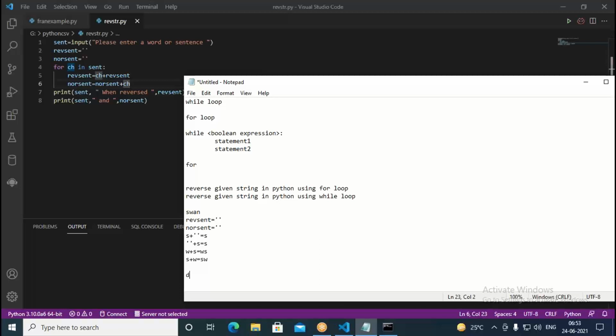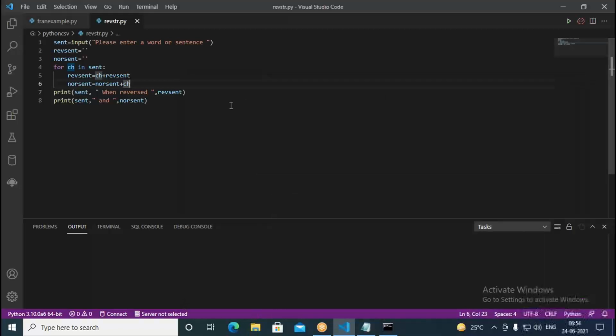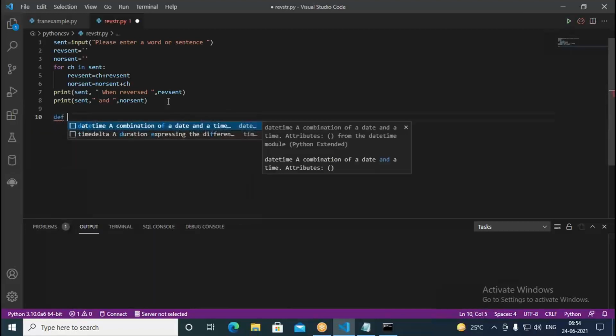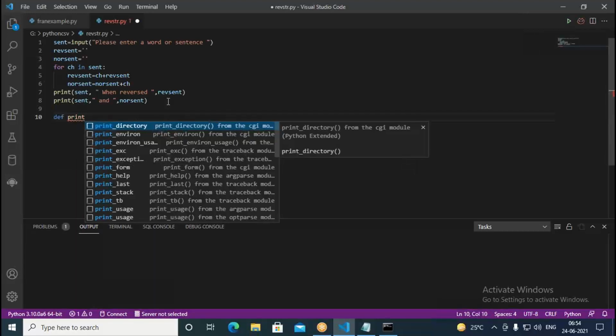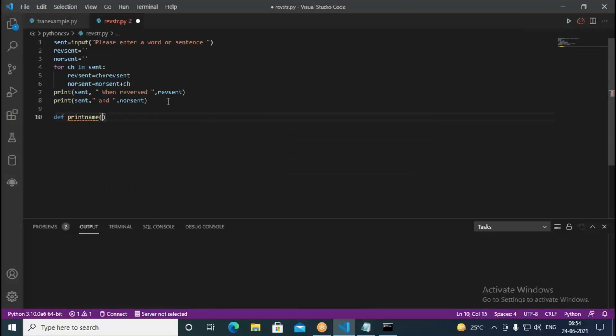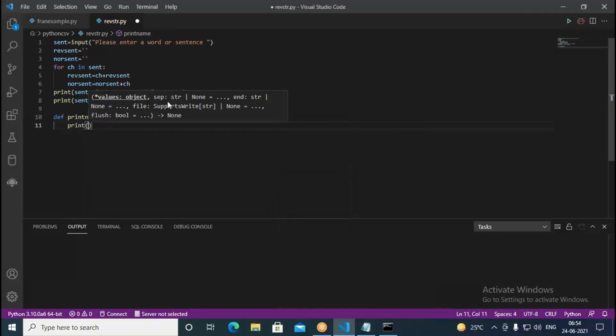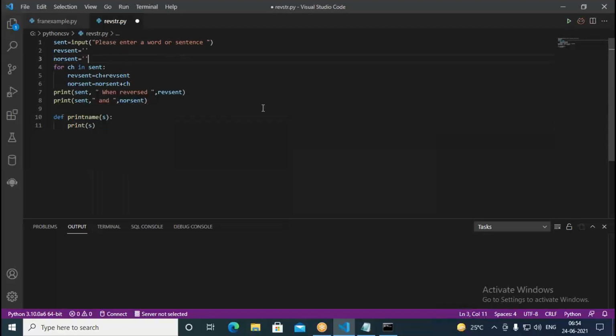Now the next thing is defining functions. So far we have been using existing functions, but this time we go for defining new functions. We can define our own function and use it. Here we write def, followed by the function name, something like print name, and then we pass some argument S. It is going to print whatever you pass.